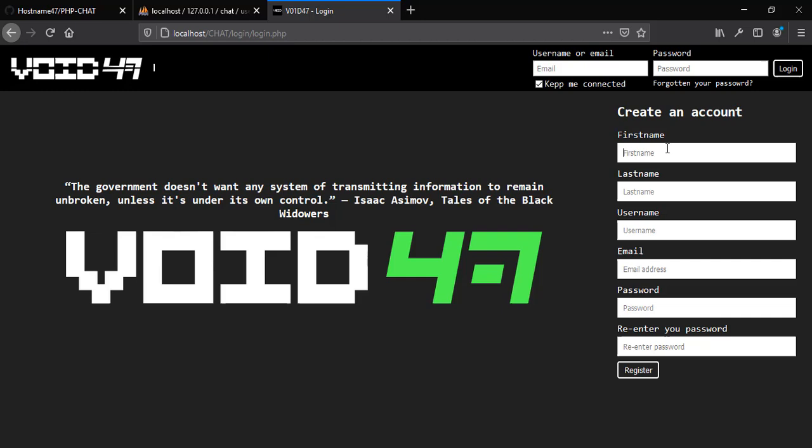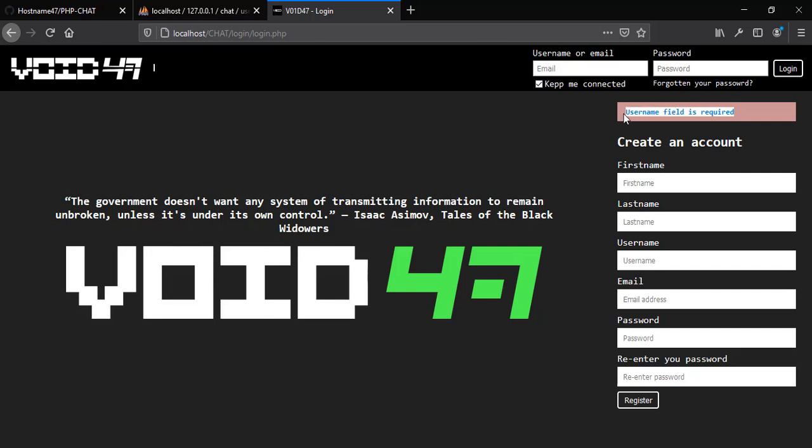Now let's create an account, and basically we have some validations here. So if we try to register with blank input, we're gonna have this error right here, which is the username field, which means the first name and last name are optional. Now let's enter some data here. This is my name.